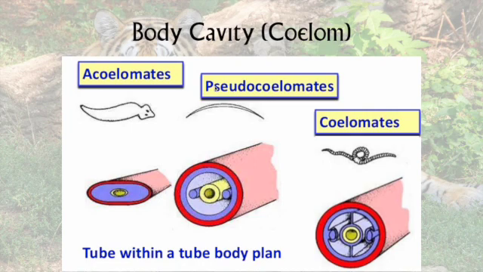Then, as animals developed organs and organ systems, they required a space to put those organs instead of being embedded within the muscles. So the first spaces for organ accommodation evolved. And even though it evolved first, it was discovered second, so it was saddled with the pseudo tag of pseudocoelom. In pseudocoelomates, there is a body cavity to hold organs, but the body cavity is not lined completely with tissue derived from the mesoderm. That lining with mesoderm is the next step in the process, and the most derived condition is to have a body cavity lined with mesoderm-derived cells, also known as the coelom.